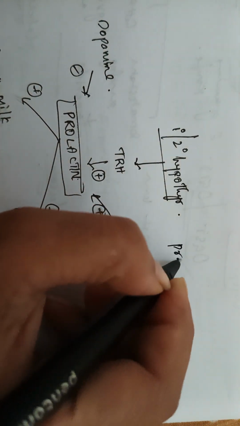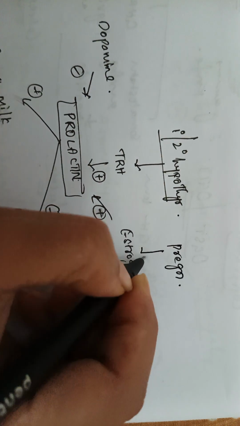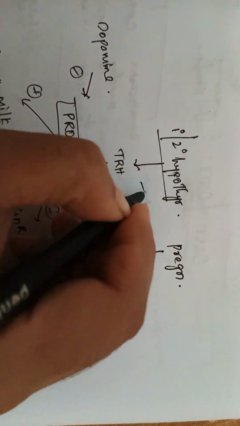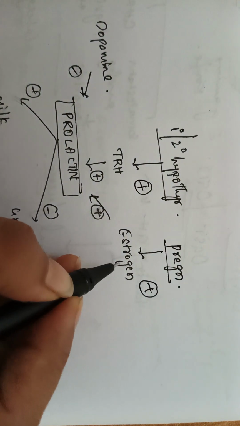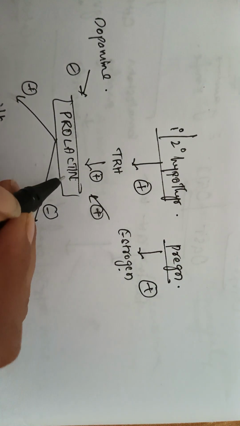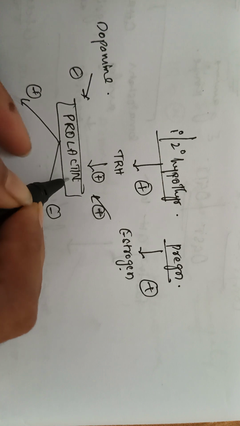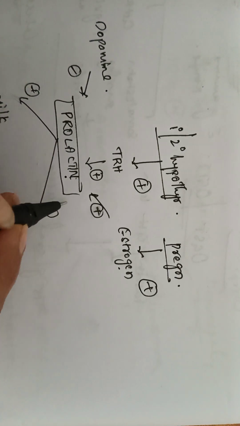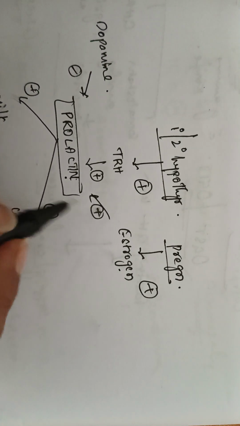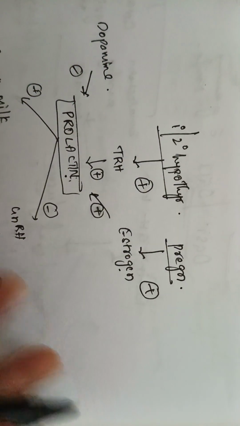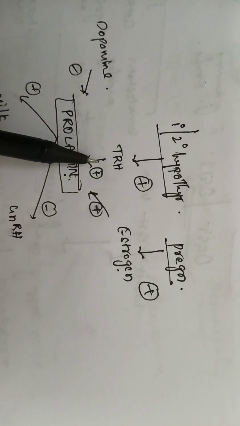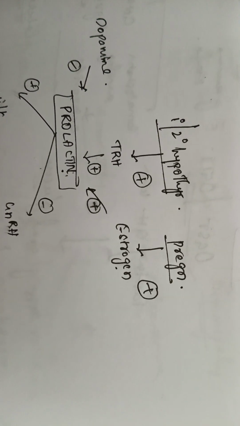Whereas in case of pregnancy, obviously there is an increase in estrogen. Okay. So in pregnancy also, because of increased estrogen, as it stimulates the prolactin, it leads to galactorrhea. And some patients with hypothyroidism also present with galactorrhea because of increased production of TRH that stimulates the prolactin.